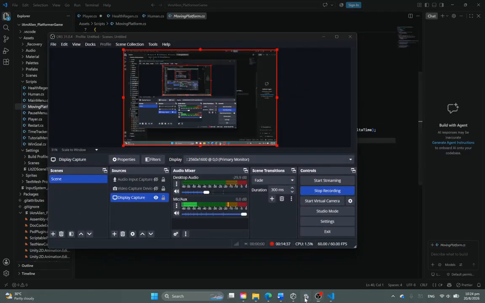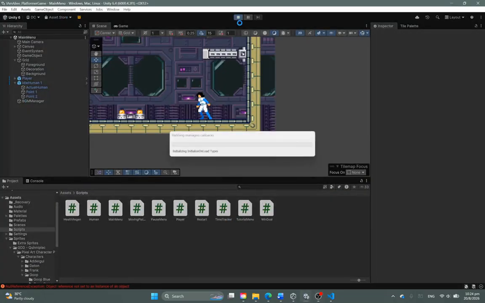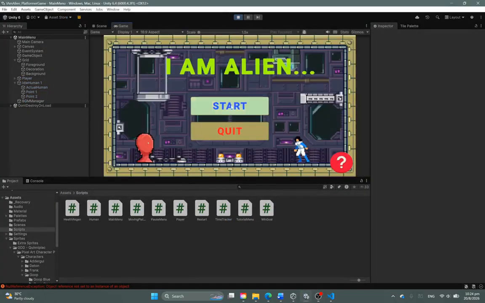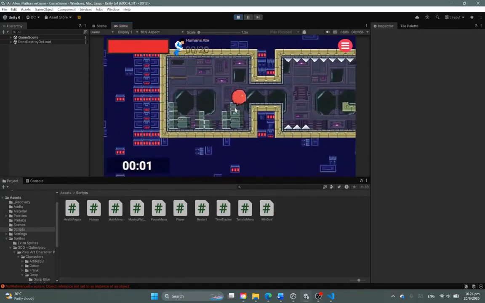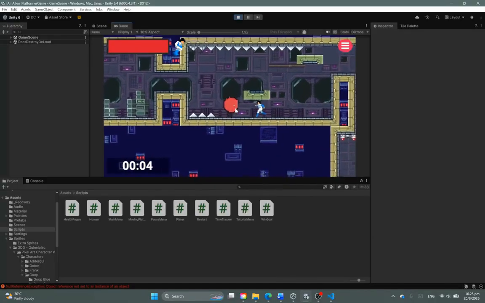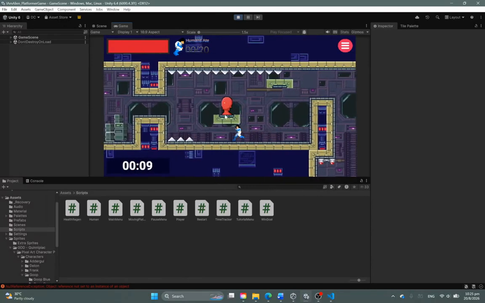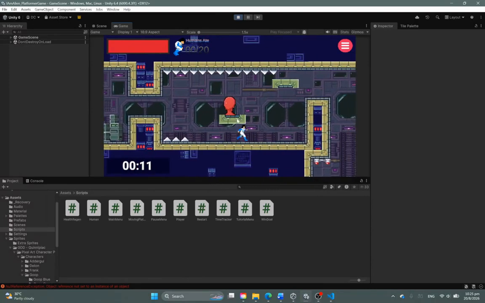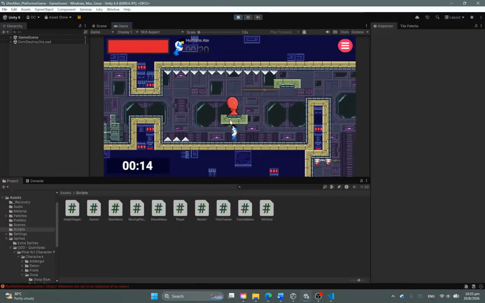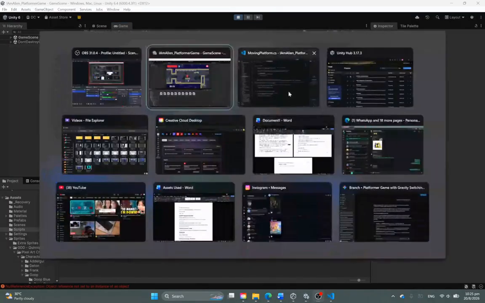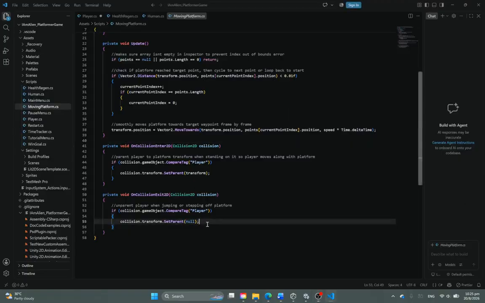So in the game, when you land on the platform over here, you're moving with the platform instead of independently, like without the platform having any collision or moving you around. This code basically allows that thing to happen by making the player a parent and making the moving platform their child, so they are grouped up together and they move together.